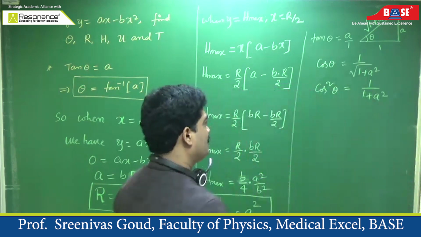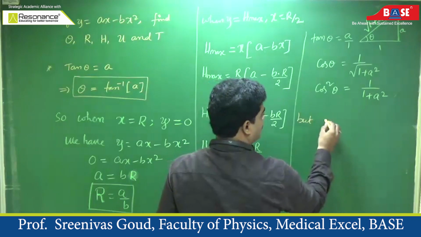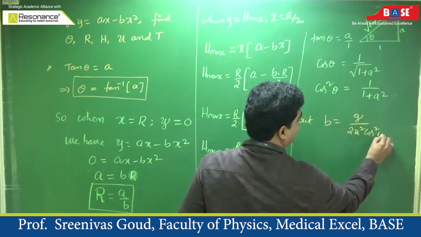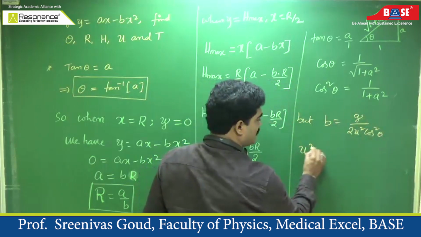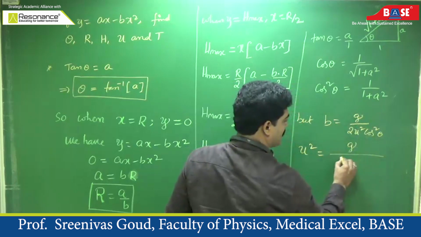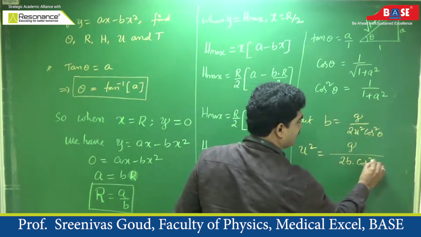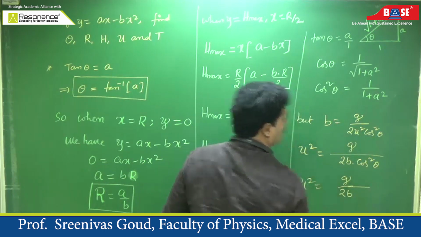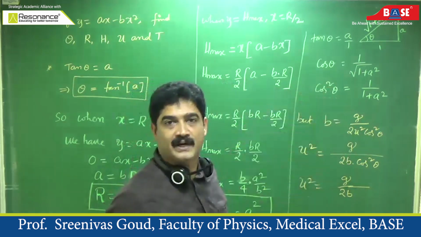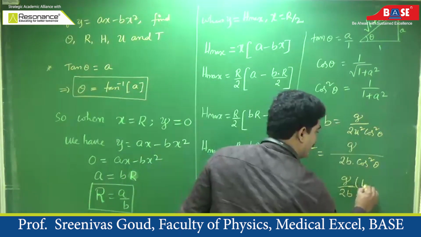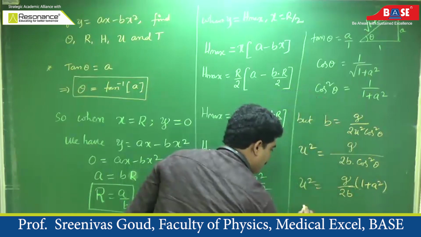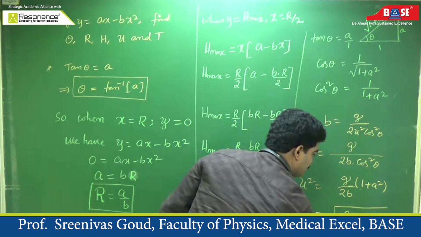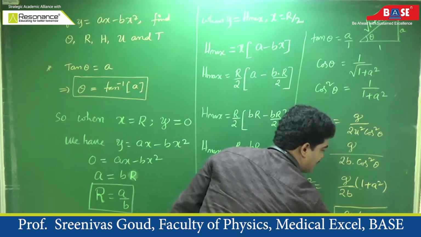Why? Because we have b is equal to g by 2u square cos square theta. Then what is u square? u square is equal to g by 2b into cos square theta. So u square is equal to g by 2b into, what is cos square theta? 1 by 1 plus a square. What is 1 by cos square theta? 1 plus a square in the numerator. So from this equation you are getting the value of initial velocity, g by 2b into 1 plus a square.